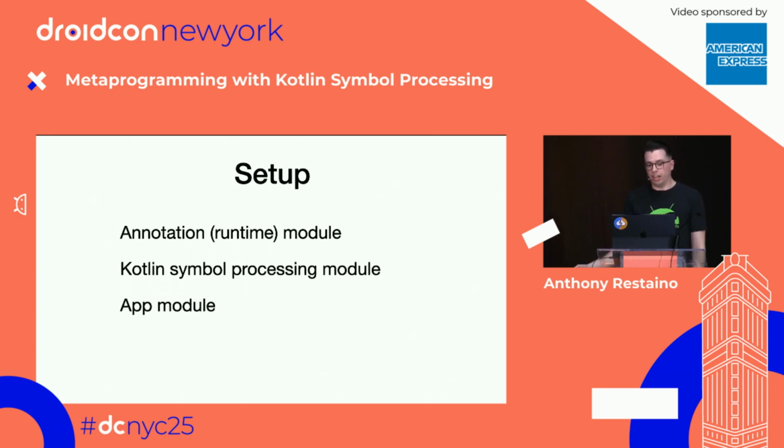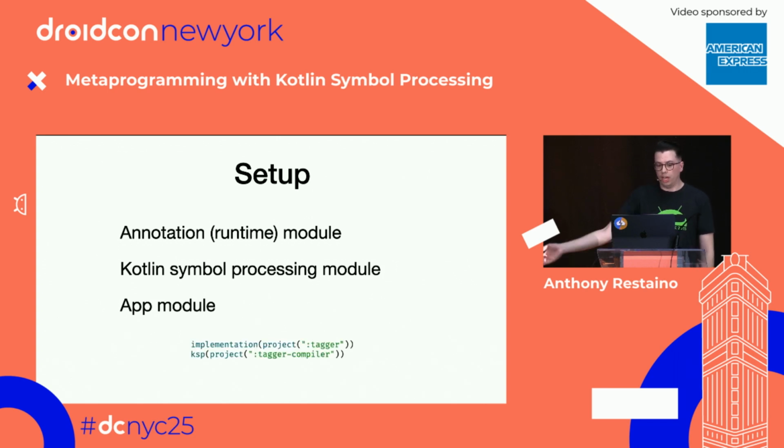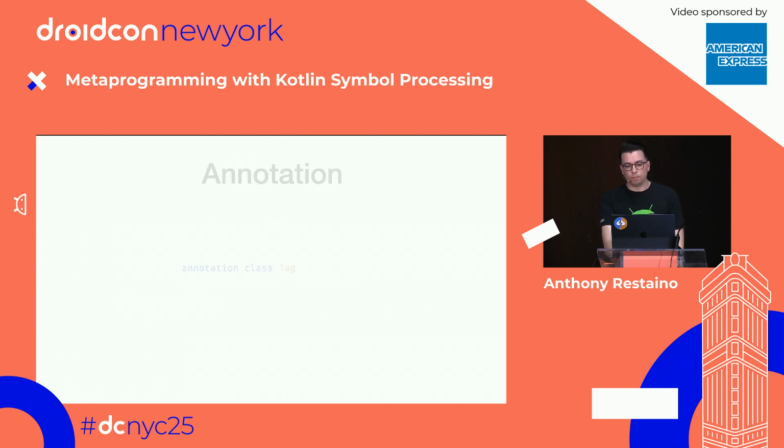And lastly, we have an app module. And the app module is just going to include both of our dependencies. We're going to have a tagger project, which is going to contain our annotations. And then we have our KSP, which is called tagger compiler, and it's going to contain our processor.